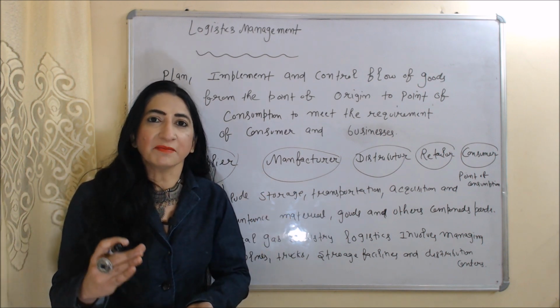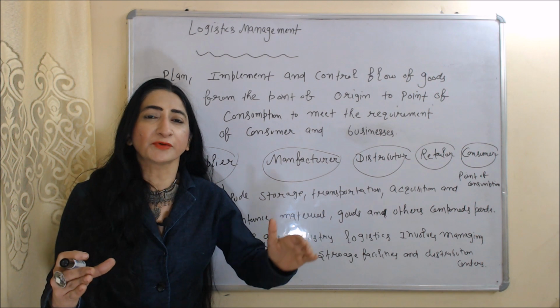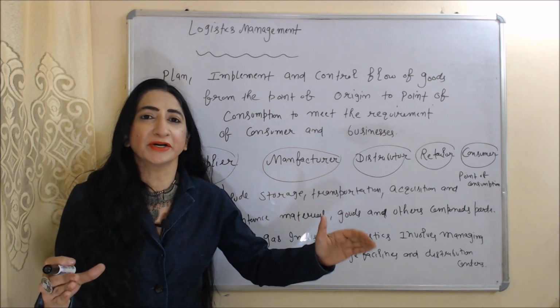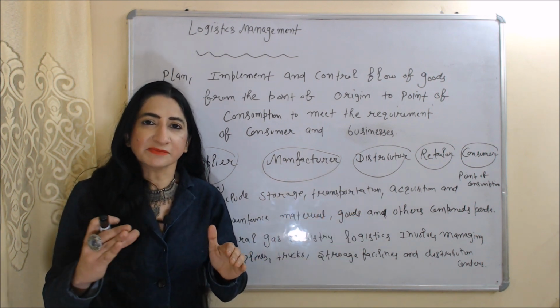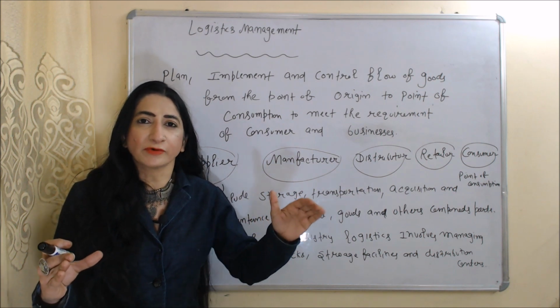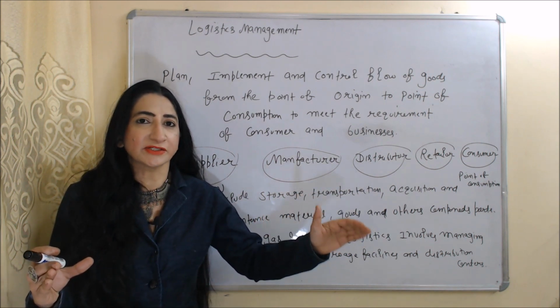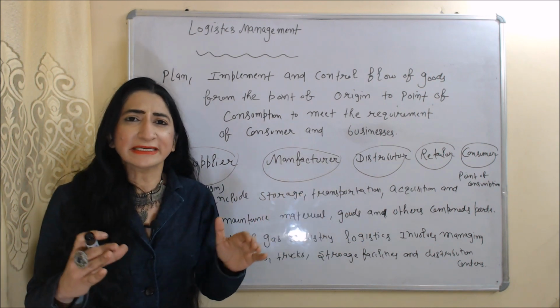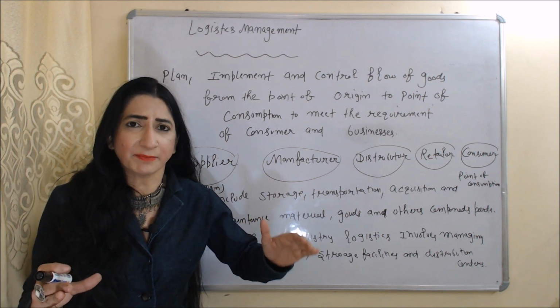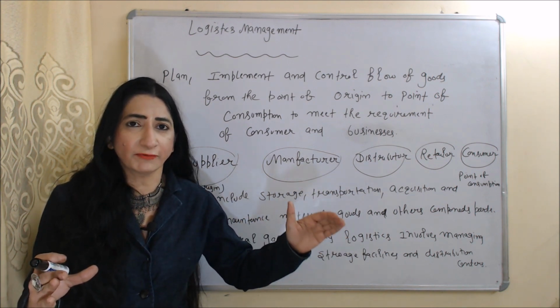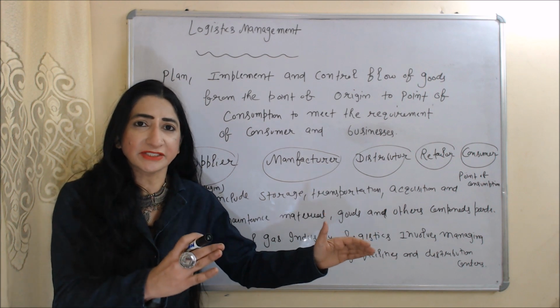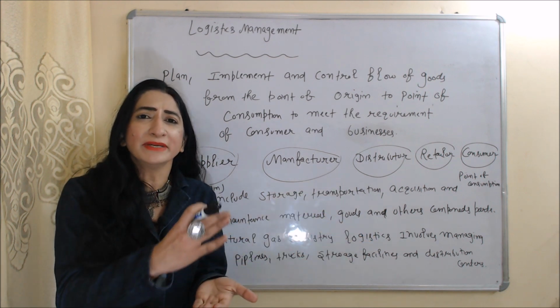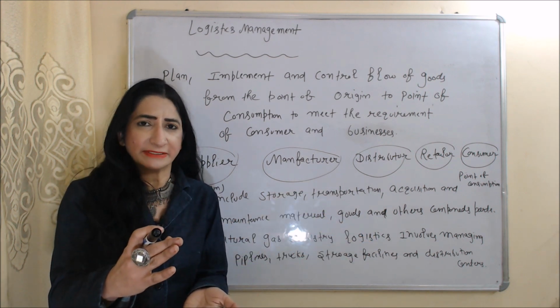Logistics management manages the flow of goods from the point of origin to the point of consumption. Or we can say that logistics management plans, implements and controls the flow of goods from the point of origin to the point of consumption to meet the requirements of consumers and businesses.